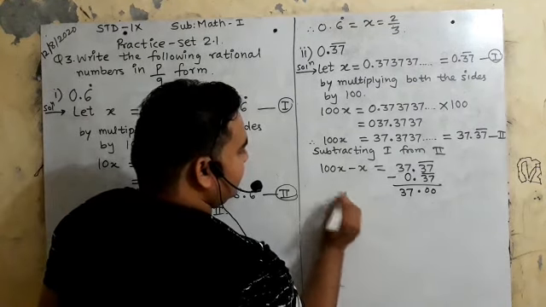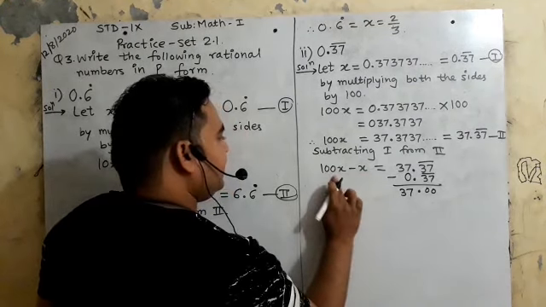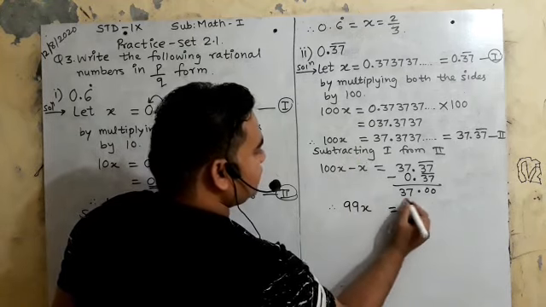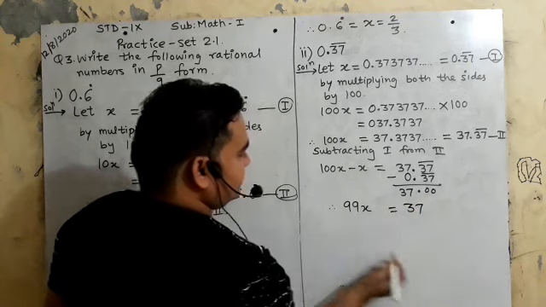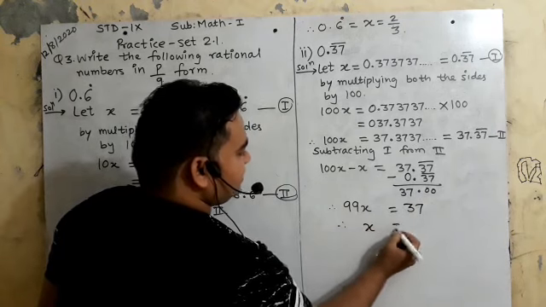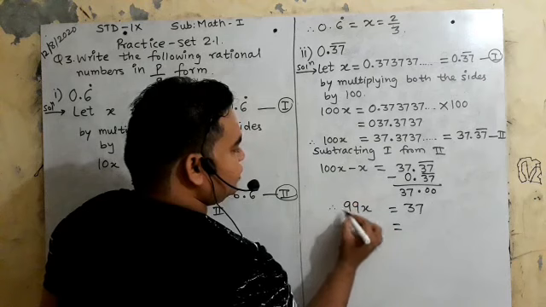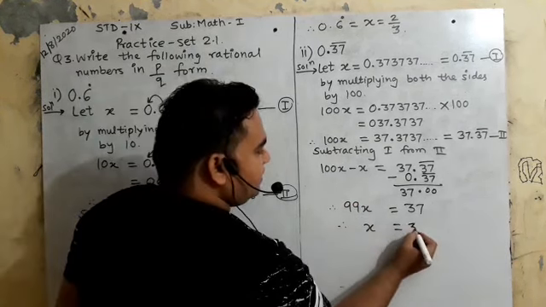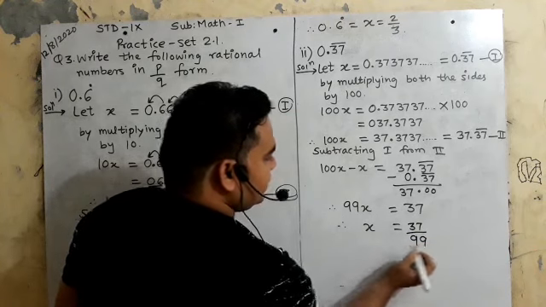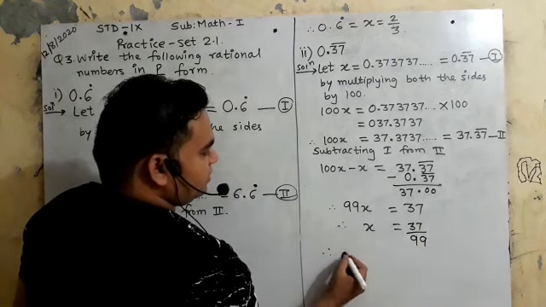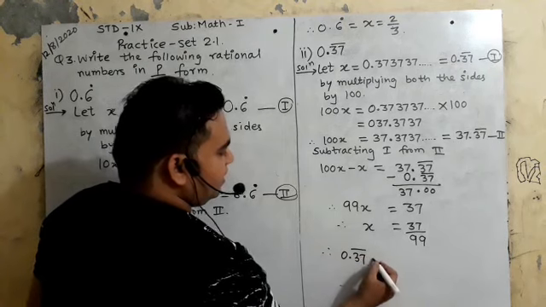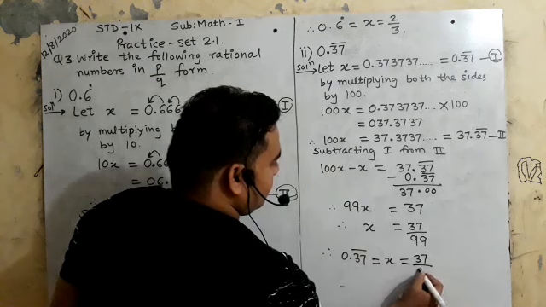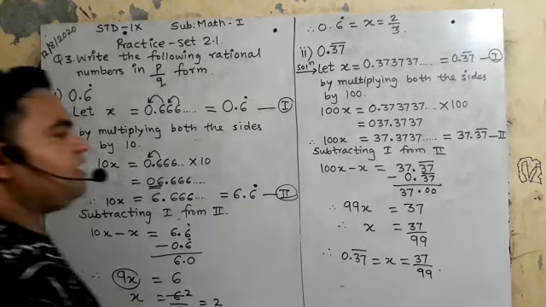Therefore I will write 100x minus x. From 100x one x went, how much is left? 99x is equal to 37.00, which means 37. Therefore I will write x is equal to... what is the relation between these two? 99 multiplied by x. So 99 will go there and divide. So this is your answer. Therefore I will write 0.37 bar is equal to x, and x is equal to 37/99. This is my answer.